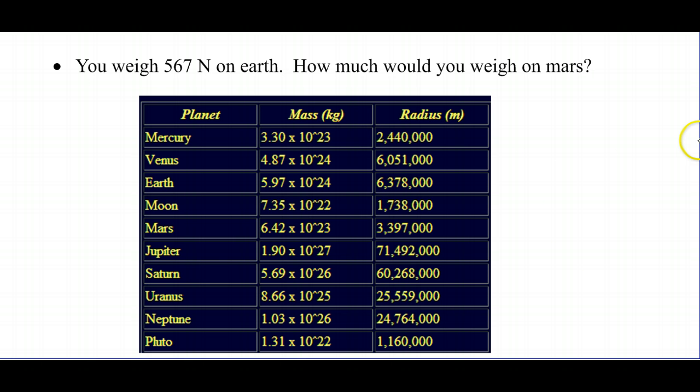The final question is, if you weigh 567 newtons on Earth, how much would you weigh on Mars? And if I were to ever give you problems like this on a test or a quiz, I would give you a table like this one right here, which gives the mass of the planet and the radius of that planet. So we know if we weigh 567 newtons on Earth, using the fact that weight equals mg, that means that the mass of us is equal to